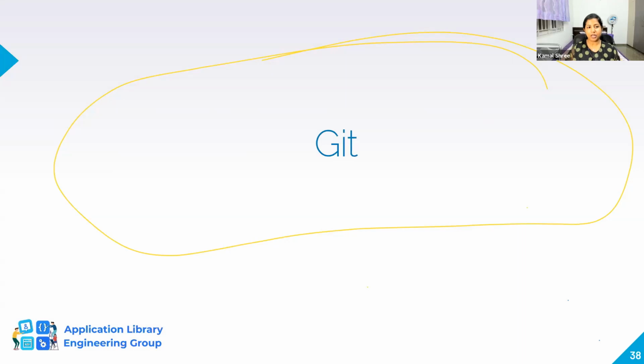So finally, we have Git, which is another important topic you'll have to know, because everything is getting open source. Today all the coding is happening on Git, and people have a central repository or version control system. So it's good to have a fair understanding of Git, because you would be merging code and pushing it to the repository master branch. Irrespective of the language you're learning, it is very important to know. Git is an open source distributed version control system. If you haven't tried it, please create an account. Tomorrow we have a session exclusively about Git.